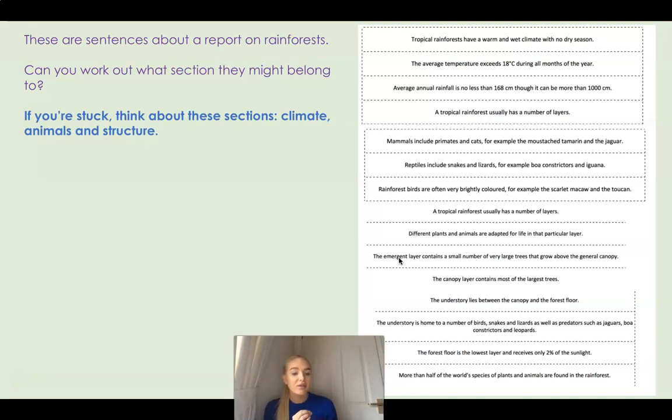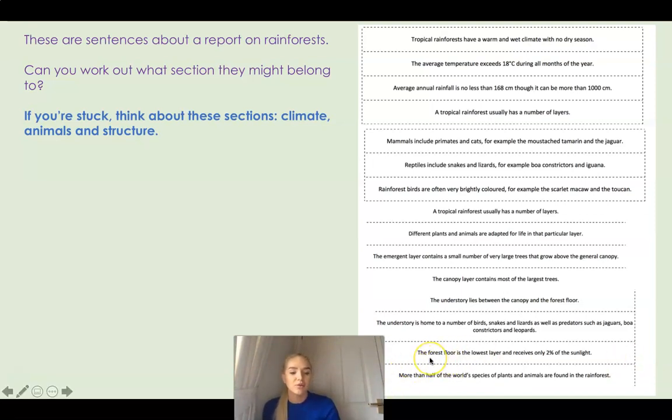Now I can see here the words the emergent layer, where have we heard those before? That's right, we've heard them when we were talking about the 4 different layers of the rainforest. The general canopy, yes, that's another layer of the rainforest. So perhaps this is talking about the structure of the rainforest. So I can just write a quick note there saying it's about the structure. Now I'm going to move on to a final statement that I'm going to look at today, because I've made my 3 sections now and I'm just going to make sure they all fit in so I can go back and have a look at them all.